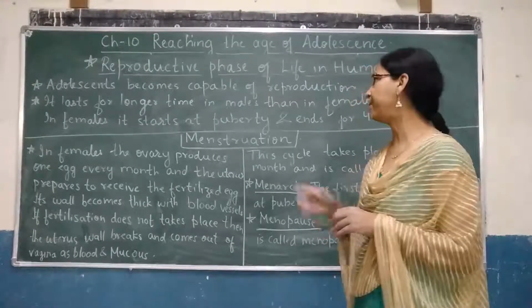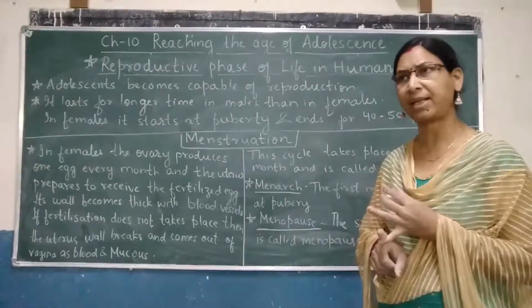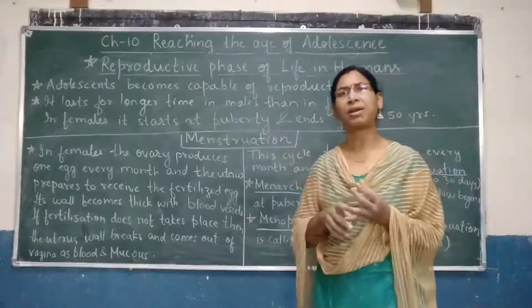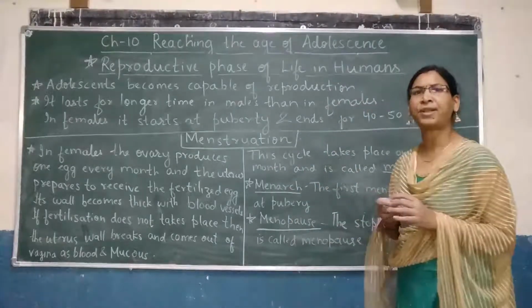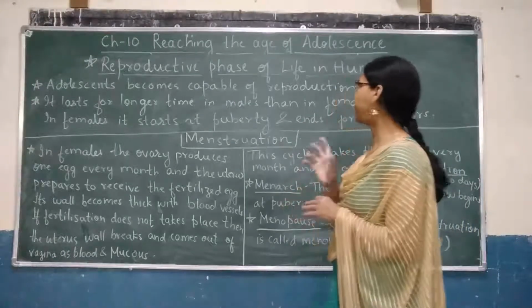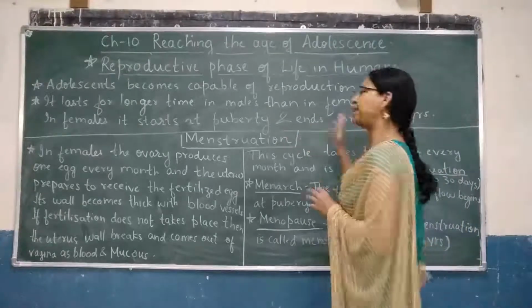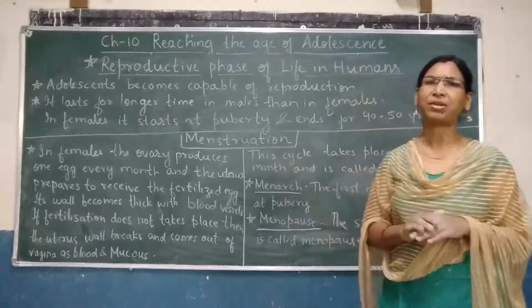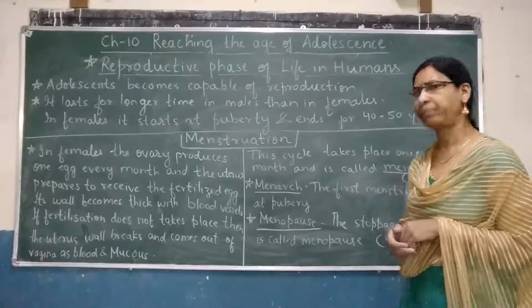And in case of females, it starts at puberty. What is the age of puberty in case of females? It is generally 10 to 11 years of age, and it ends at 40 to 50 years. So, we can say that the reproductive phase of a female is 11 to 50 years. Somewhere in between 11 to 15 years, she is capable of reproduction.